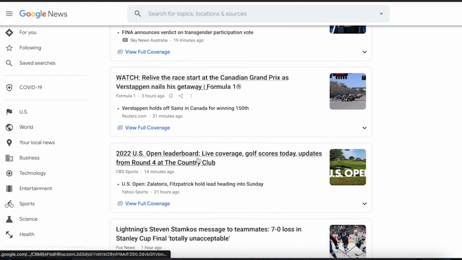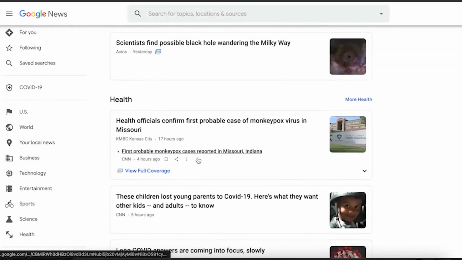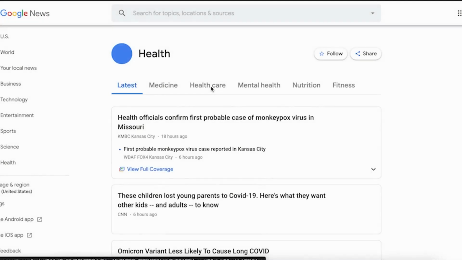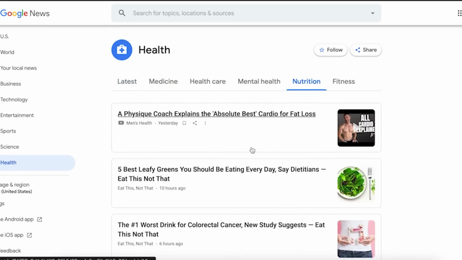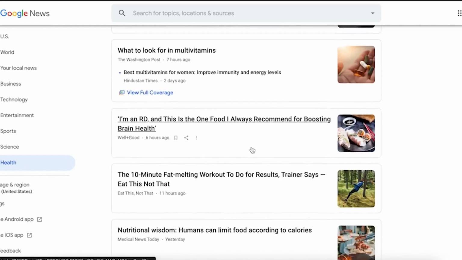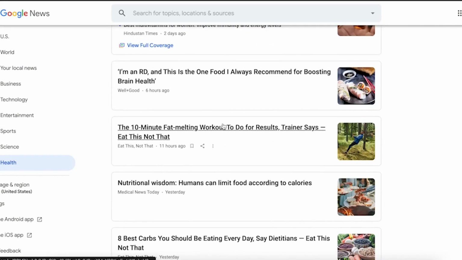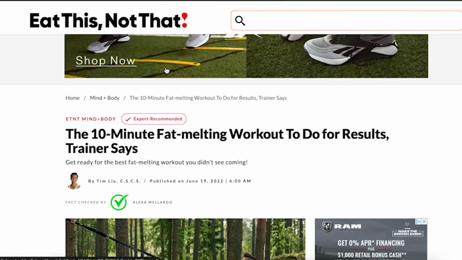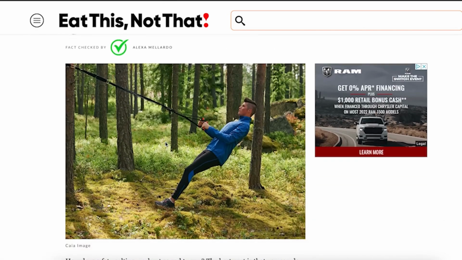Now, let's talk about how you can make money from this. On the left-hand side of the website, you will find different categories such as health, technology, science, sports, entertainment, and business. Let's say you choose the health category. You will be presented with the most recent news and articles related to health. Look for an article that you find interesting and appealing. Once you've found an article, open it and begin copying the content. Don't worry, you won't have to write any articles, sell anything, or engage in any marketing activities.